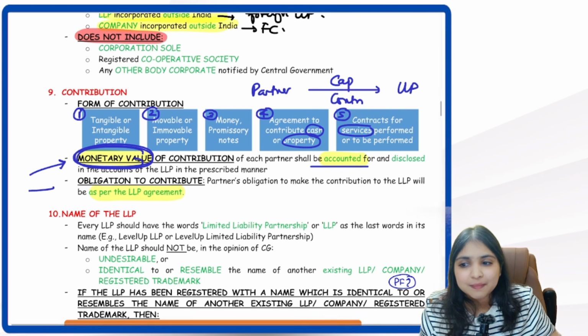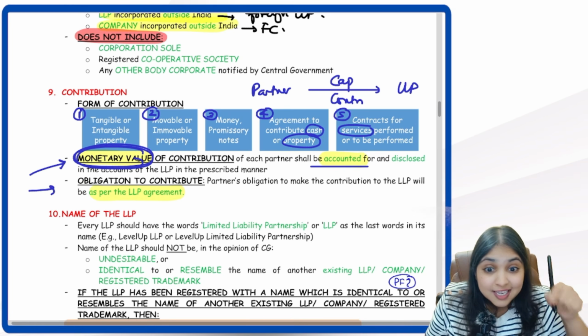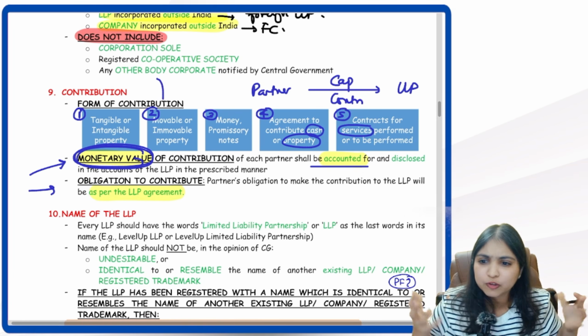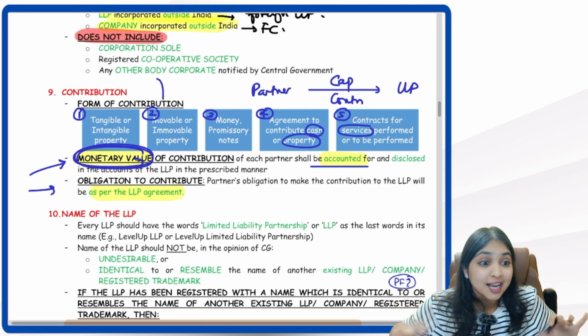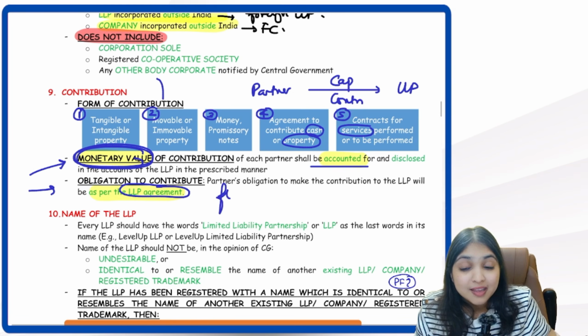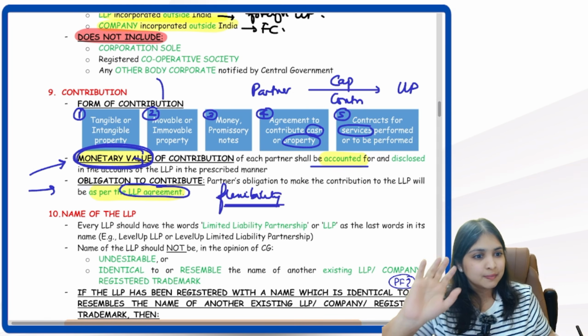Okay. Then tell me, does the LLP Act say how the contribution should be? Does the LLP Act say this much contribution you have to bring, this much contribution you have to bring? No. The entire decision is made by whom? By the LLP agreement. How come? Remember, flexibility feature, right? So we are giving full flexibility to the LLP.